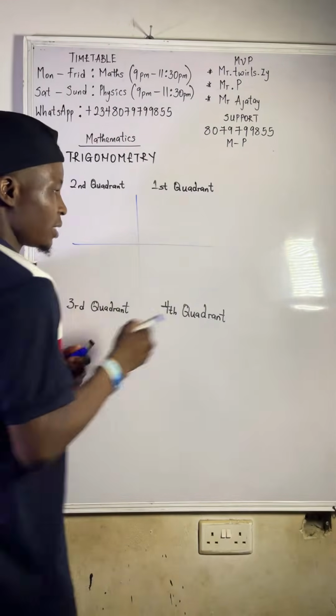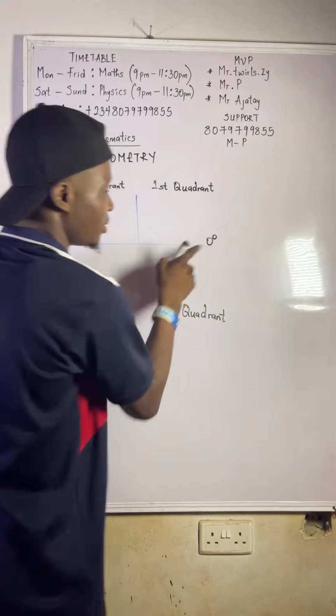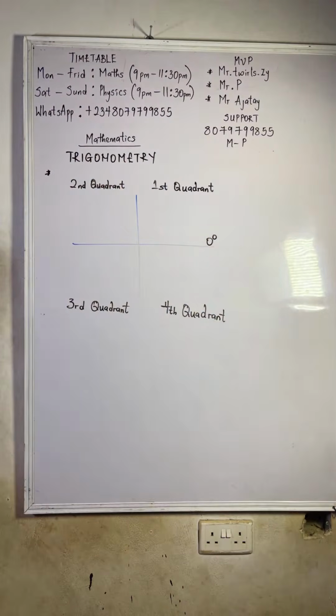Now, don't forget that here is 0 degrees. Do we all agree with that? Please make sure you get this quadrant, it's very, very important. Do we all agree that is the starting point? You all know the compass now.